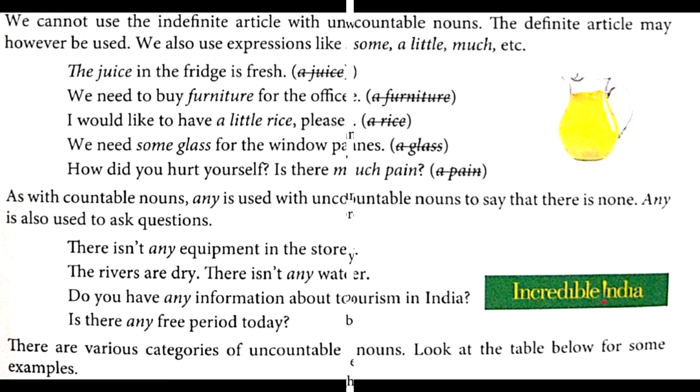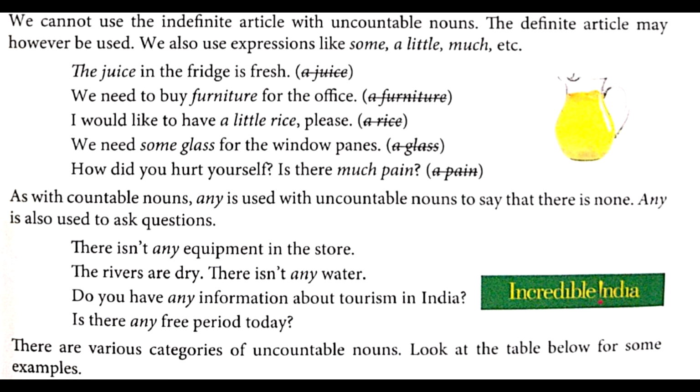We cannot use the indefinite article with uncountable nouns. The definite article may, however, be used. We also use expressions like some, a little, much, etc. So what are we going to use for uncountables? Some, a little, much.